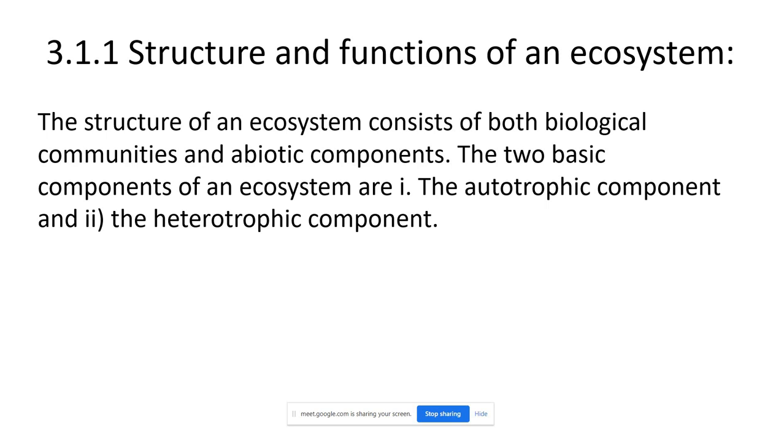In the ecosystem we have two components, biotic and abiotic, living and non-living. Now come to the living part. In the living component we also have two components, autotrophic and heterotrophic. Do you know about this? What is autotrophic, what is heterotrophic? Can anybody of you tell me?